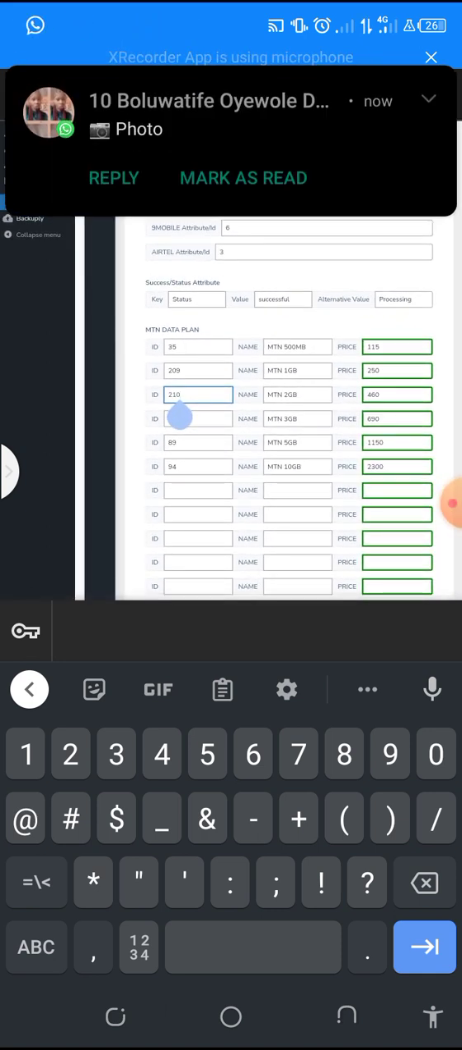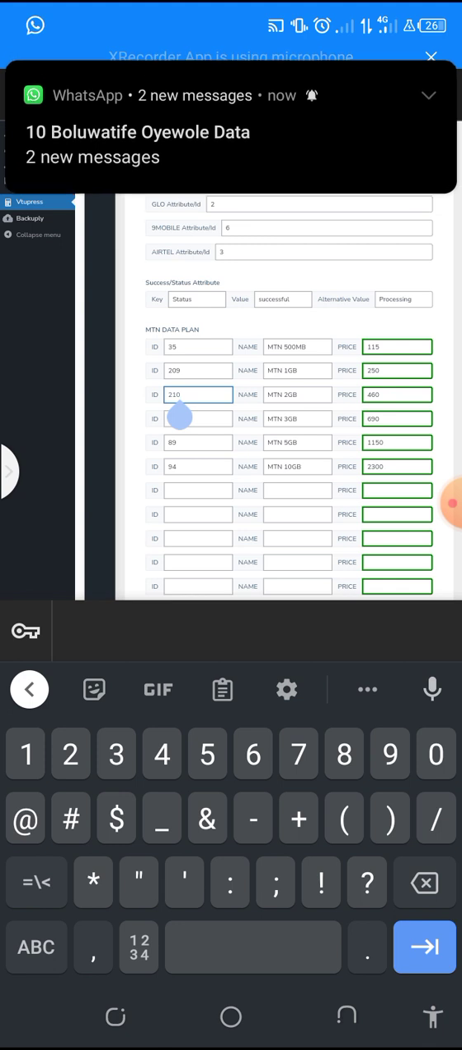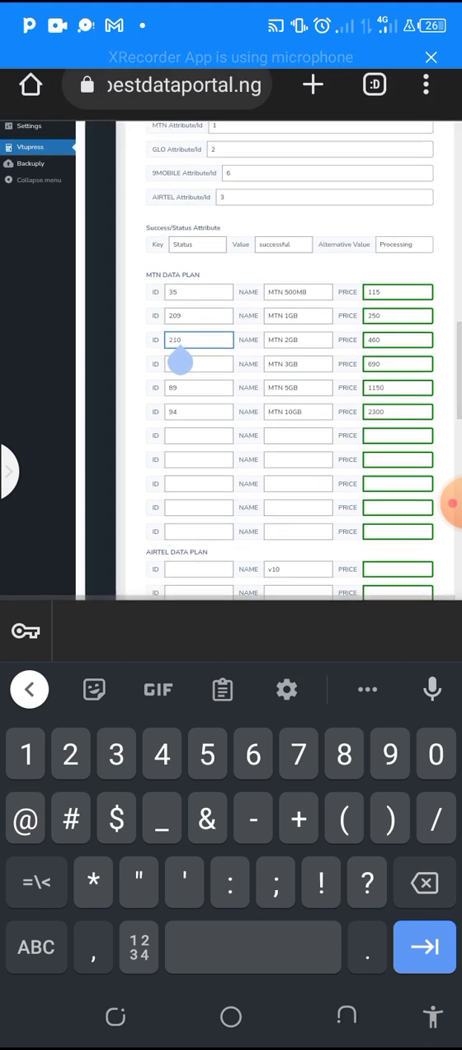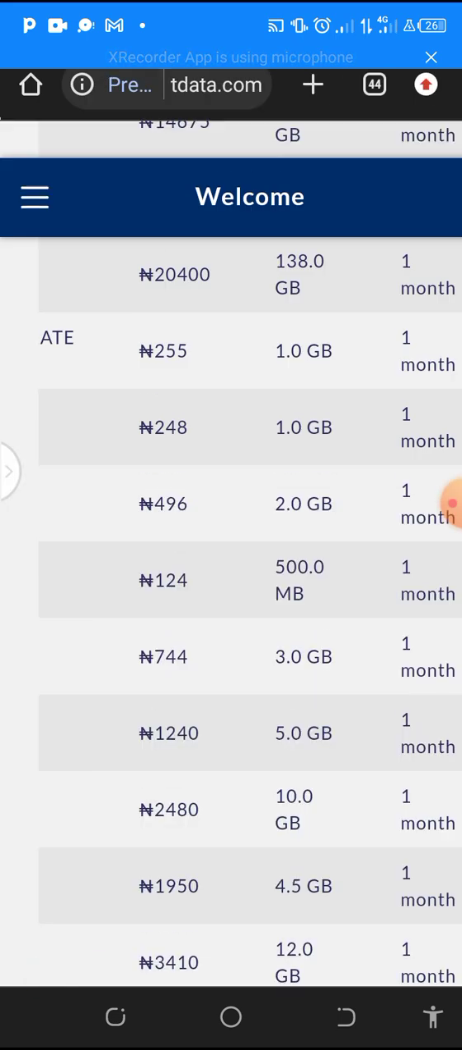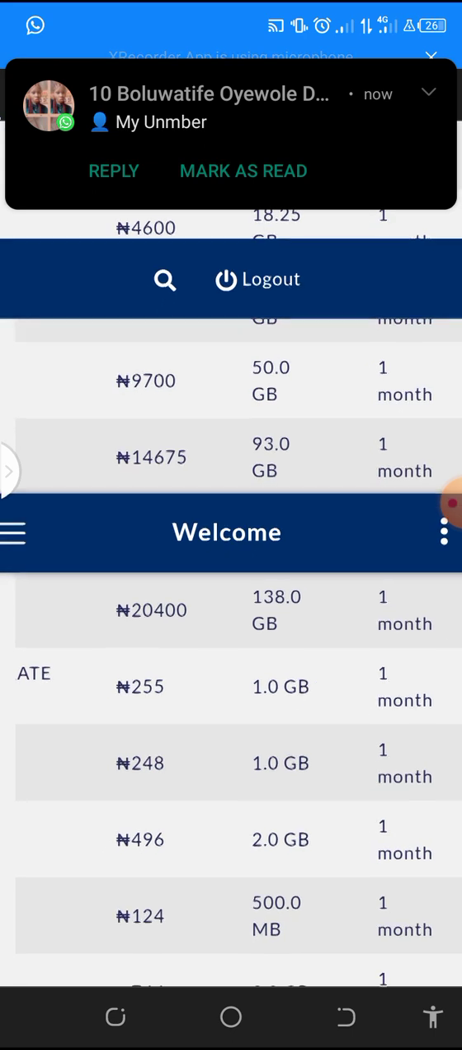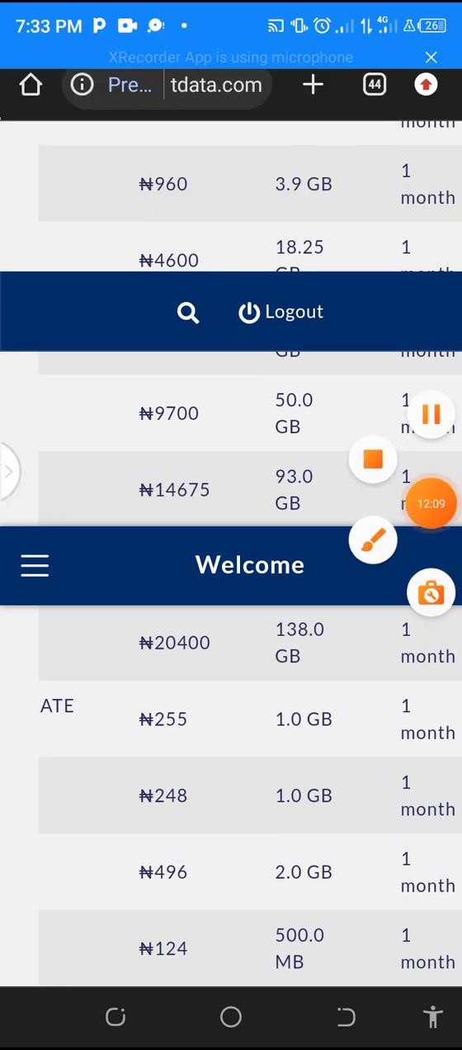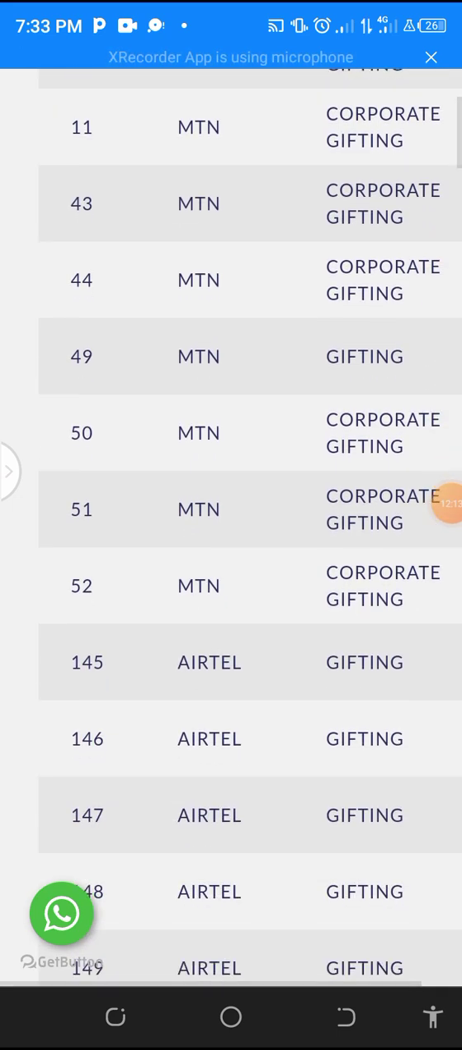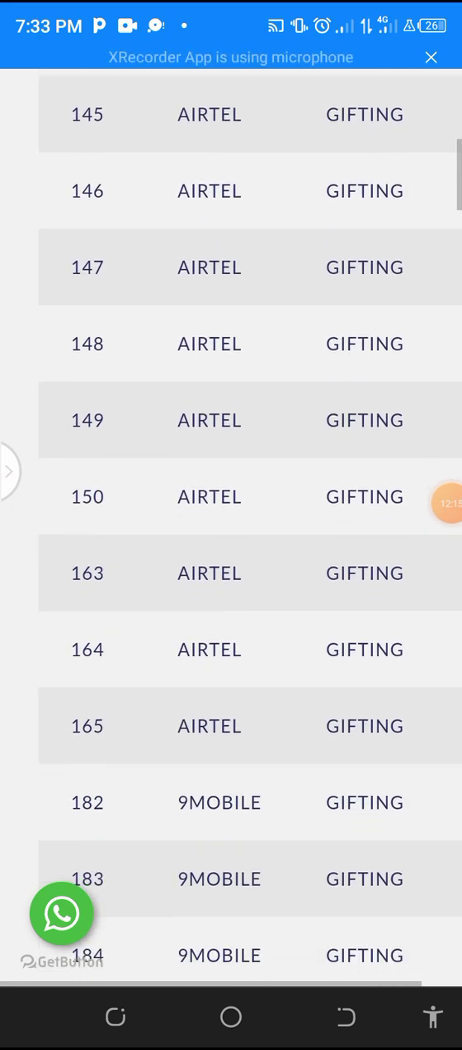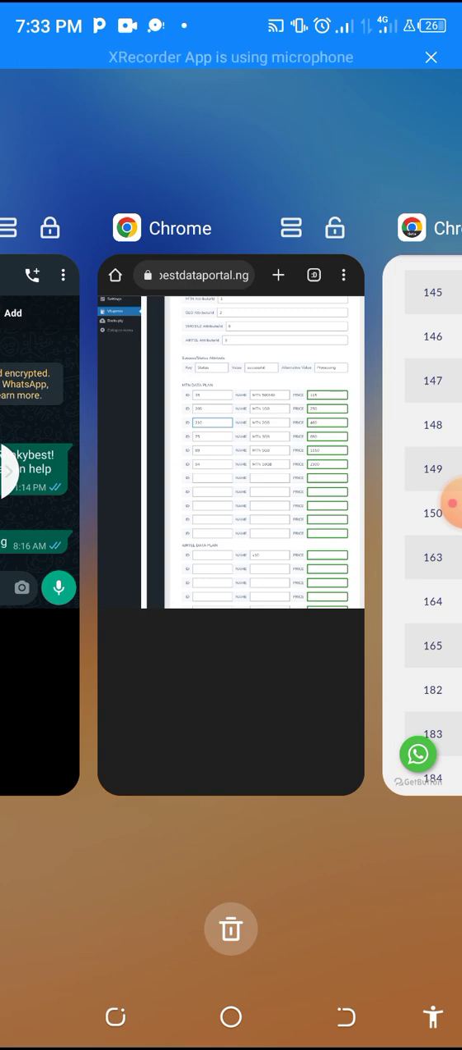You write your price here. So you do so for each of these packages. That's why you have to be very careful. We are going to do it for each and every one of them. So you do it for every SME, MTN here, because we are still on SME.